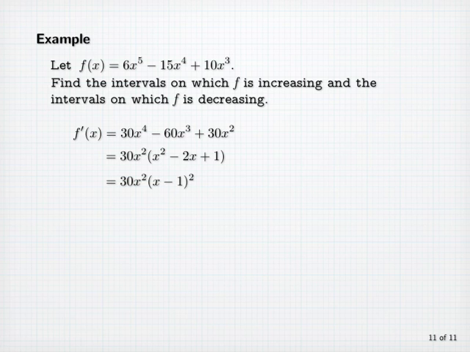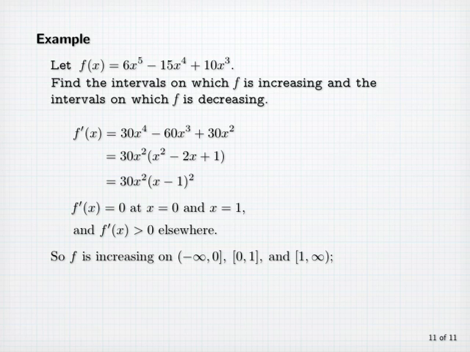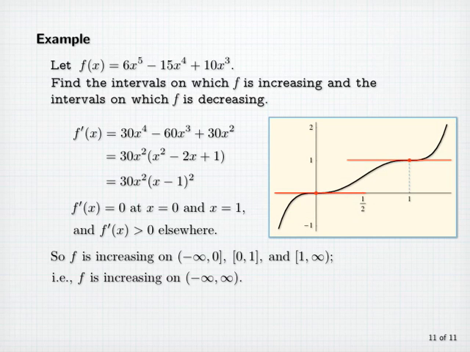So we conclude that f prime of x is equal to 0 at x equals 0 and at x equals 1, and f prime of x is positive elsewhere because both of the factors there are squared. So f is increasing on the interval from minus infinity to 0. It's also increasing on the closed interval 0 to 1 and the closed interval 1 to infinity. Together, these intervals comprise the entire real number line, so f is increasing on the interval from minus infinity to infinity. Let's have a look at the graph of the function here.